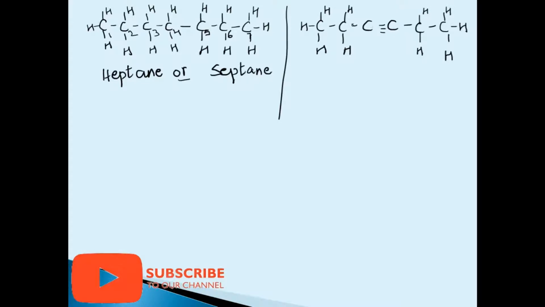Now we first choose the longest carbon chain. 1, 2, 3, 4, 5, 6. And if we count from here, 1, 2, 3, 4, 5, 6. That means we have a 6 carbon chain. So we can write it as hex. Now we have to do the numbering.